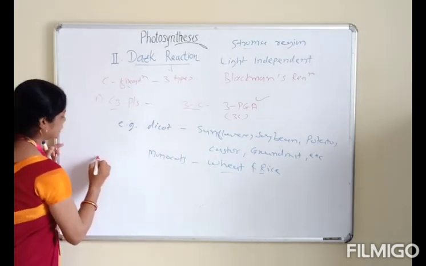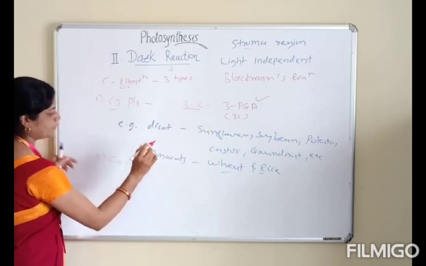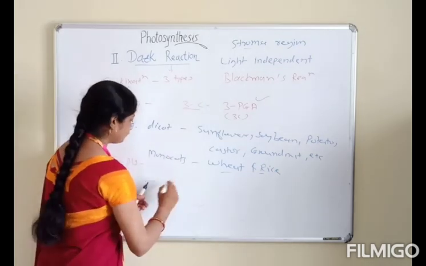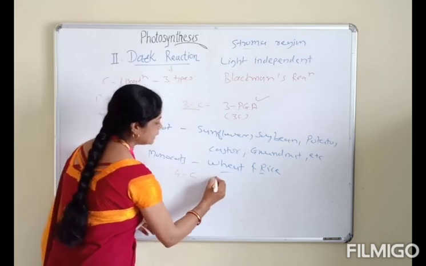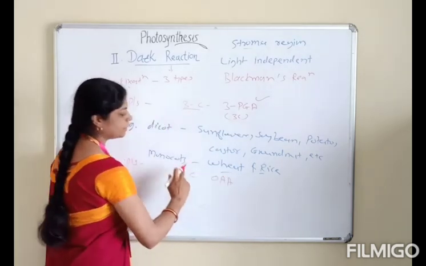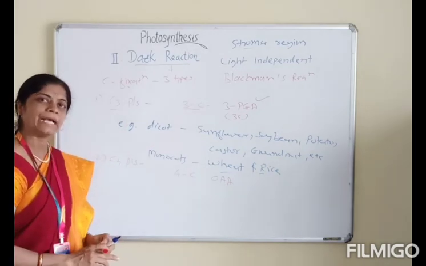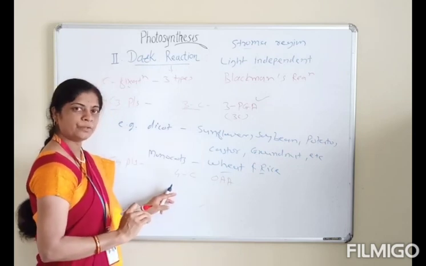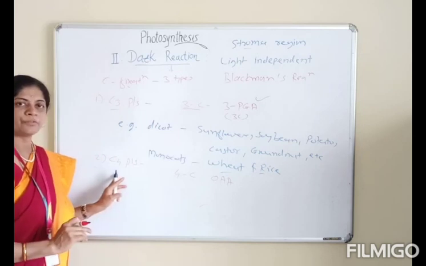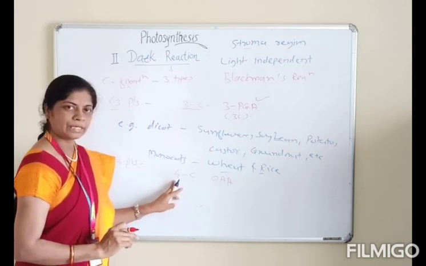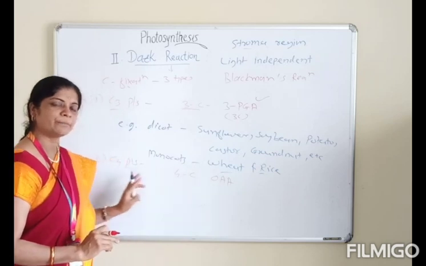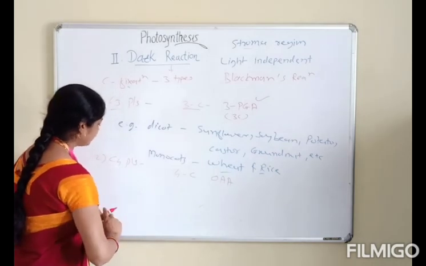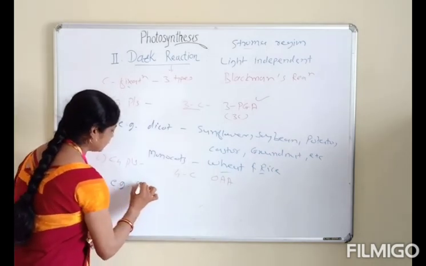Now the next point, that is C4 plants. C4 plants are plants which follow the C4 cycle, in which the 4 carbon organic acid, oxaloacetic acid, is the first stable intermediate in the CO2 fixation process, hence they are called C4 plants.